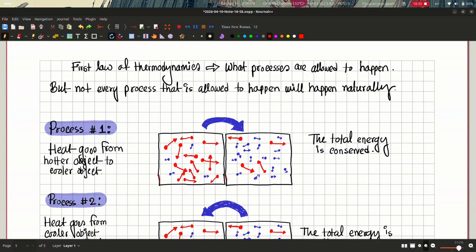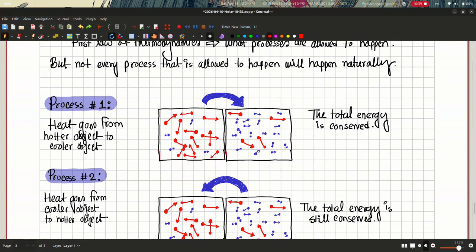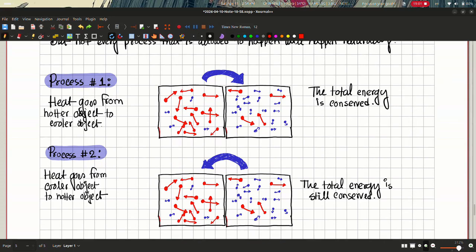But there is a caveat here. Not every process that is allowed to happen by the first law will happen naturally. So let's take a look at an example here. We have two processes. Process 1 is the natural thing that occurs. We have a hotter object with a higher temperature Th, and a colder object with a lower temperature Tc. So this object will have a higher internal energy, and this object will have a lower